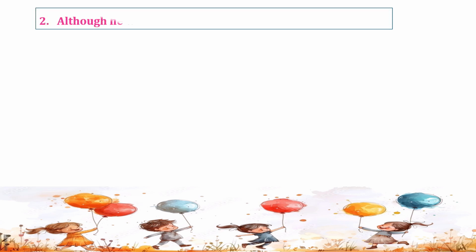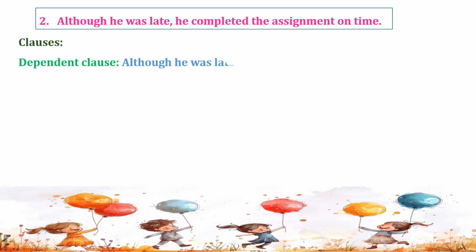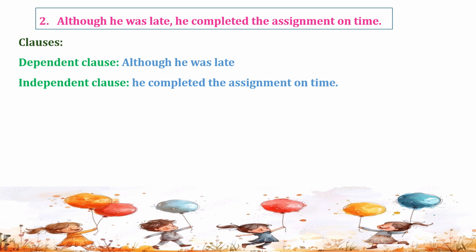Example number 2. Although he was late, he completed the assignment on time. In this sentence, although he was late is a dependent clause having both the subject and verb but does not give a complete thought, while on the other hand, he completed the assignment on time is an independent clause having a complete thought.